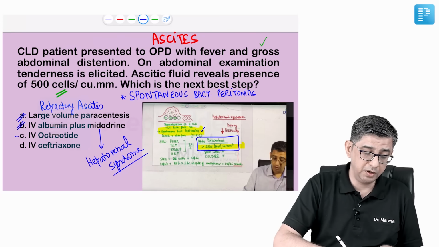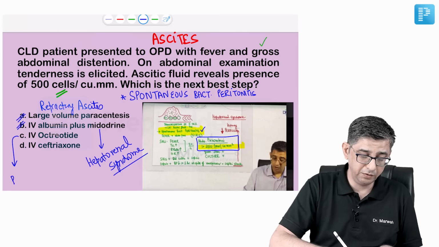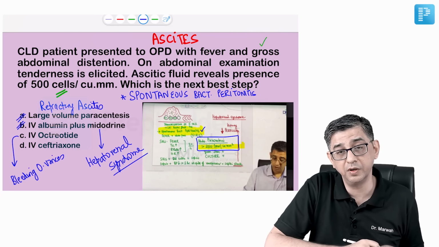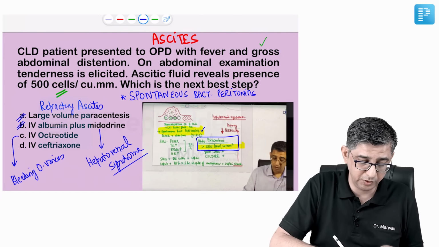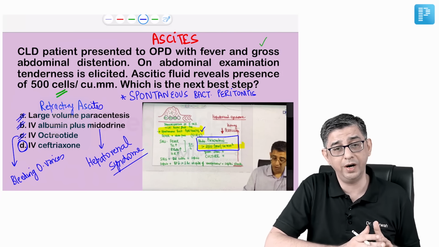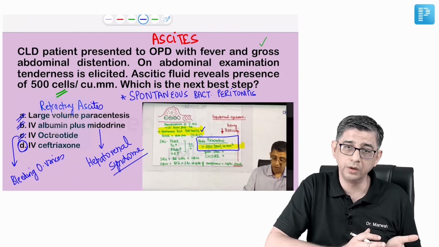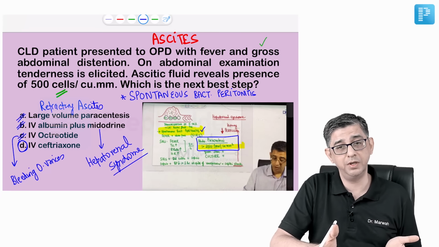Octreotide is given whenever a person of cirrhosis is having bleeding varices. You very well know that the drug of choice for management of varices would be IV octreotide. So the correct answer for this question is anyway by exclusion also IV ceftriaxone, because we need to handle the infection component. You can solve the question both ways, either by exclusion like I'm doing at the moment, or it can be a stat answer also.